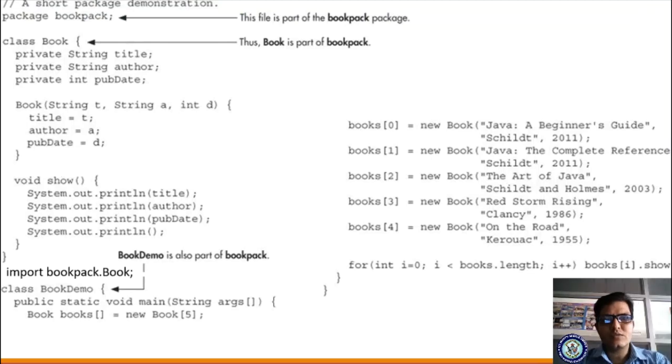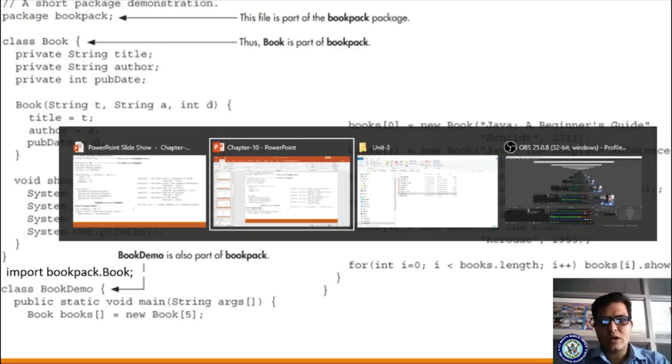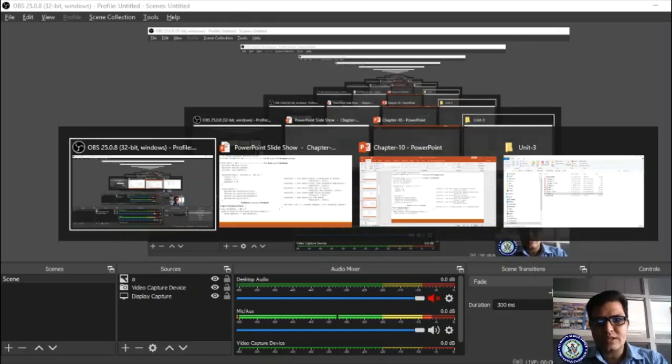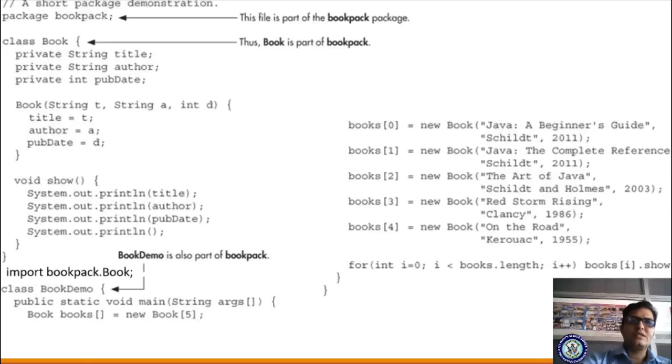Last class we have seen one sample example. Now we will see one more example. I will show you how to execute this after this session. Let us concentrate on this. We will see the second program. What is the second program? Here one more program is given. Please observe here package bookpack.